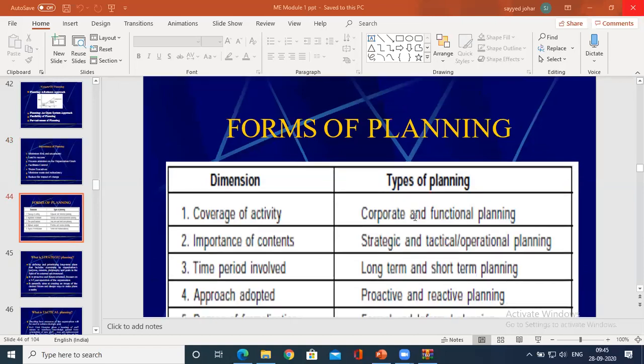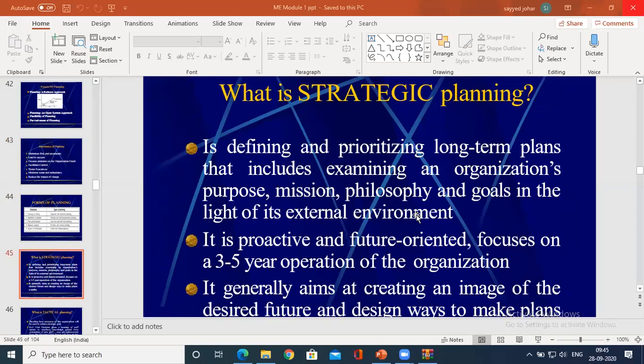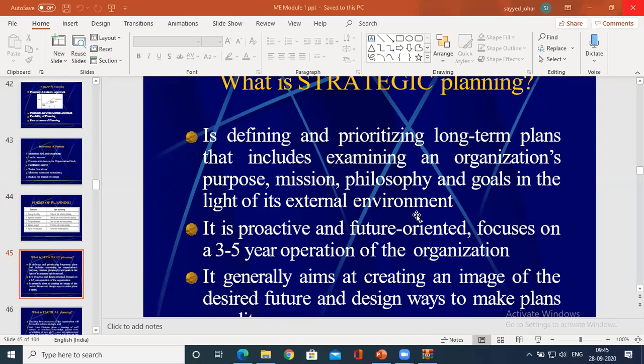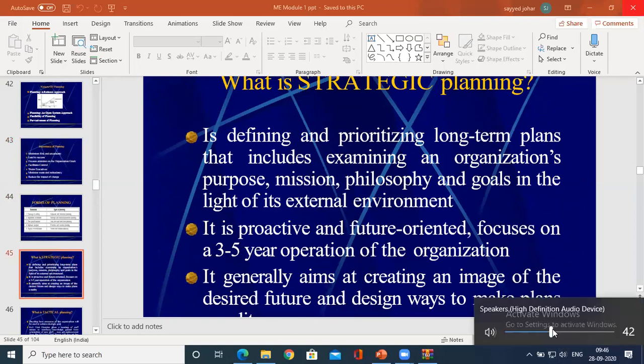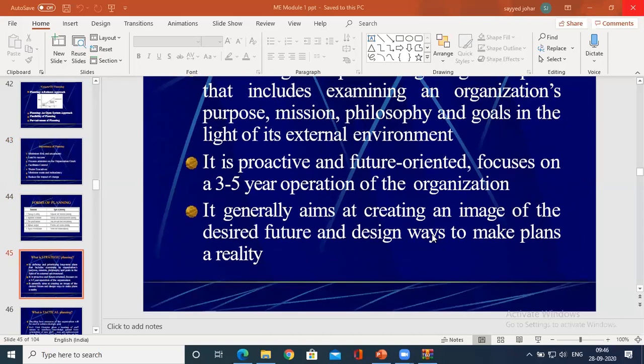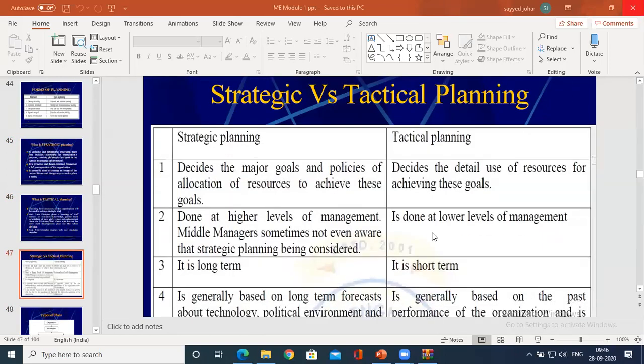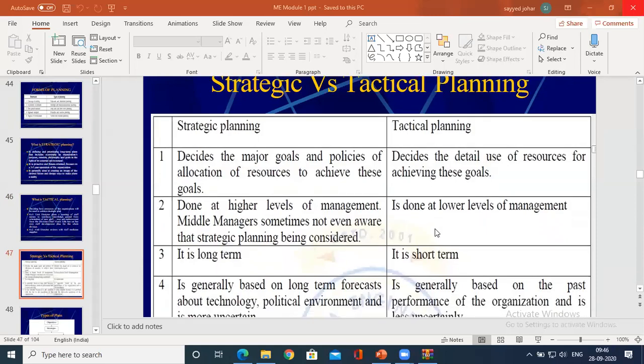So, forms of planning. This I have shown in one of the classes. We have two major types of plans, that is strategic plan and tactical plan. I'll directly come to the difference between strategic plan and tactical planning so that you can follow the concepts easily.